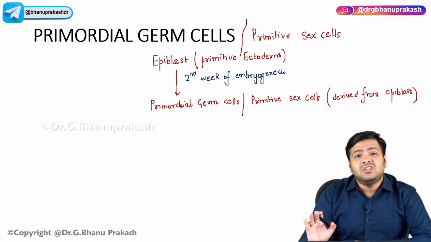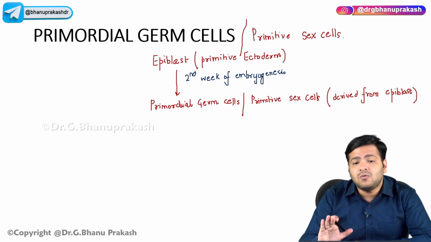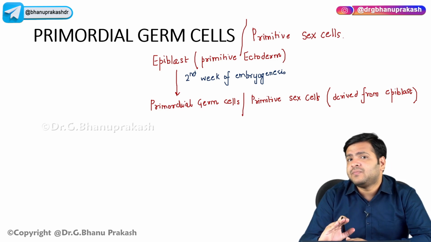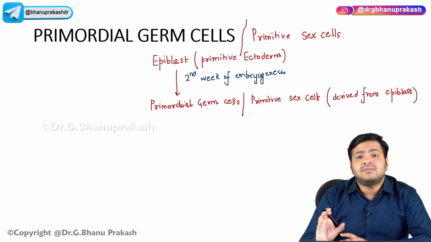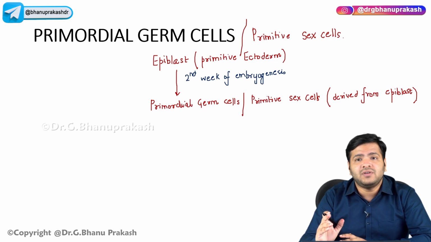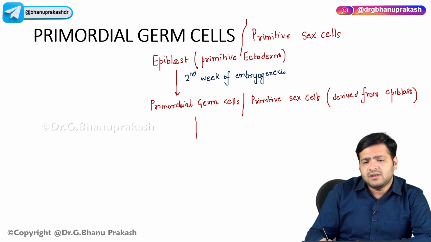Now, remember that there is no genital ridge in the second week. We don't have any mesoderm before the third week. It is now the second week of embryogenesis. There is no genital ridge, there is no mesoderm. So everything will come in the third week. So it is the genital ridge or the mesoderm which will give rise to the testis and the ovary. So right now these primitive sex cells, since they don't have any genital ridge or no testis or ovary, what they will do? They will migrate.